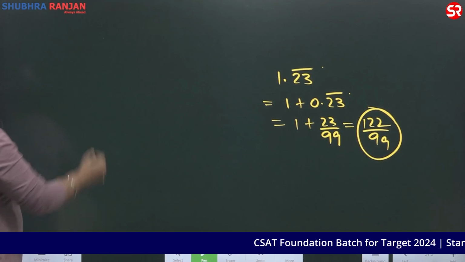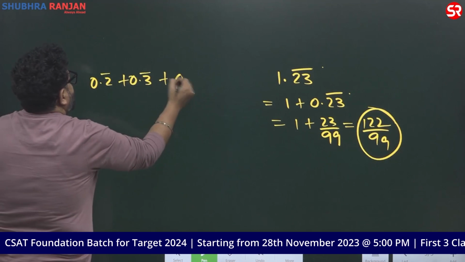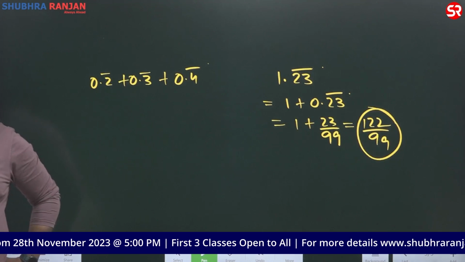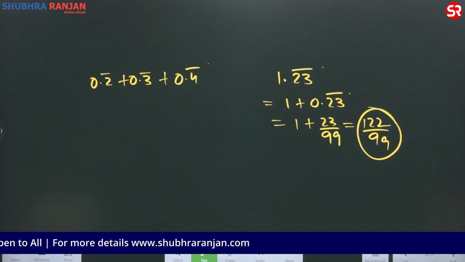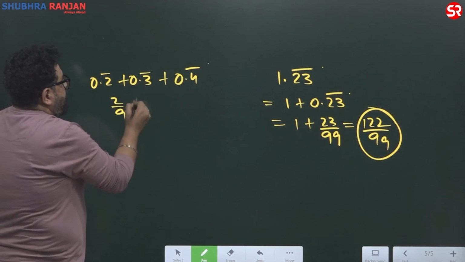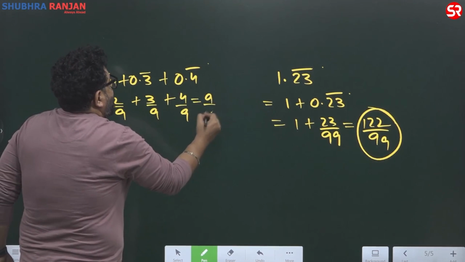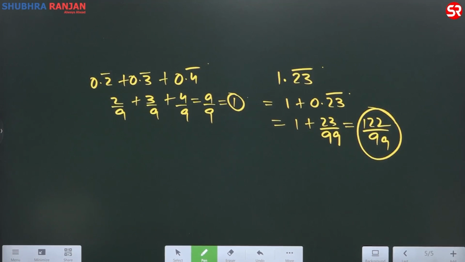What is 0.2 bar plus 0.3 bar plus 0.4 bar? Check करो जल्दी. See, brilliant. It's 2 by 9 plus 3 by 9 plus 4 by 9, 9 by 9, which is equal to 1. Clear?